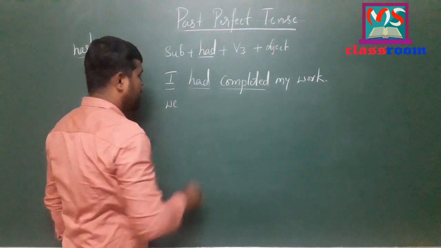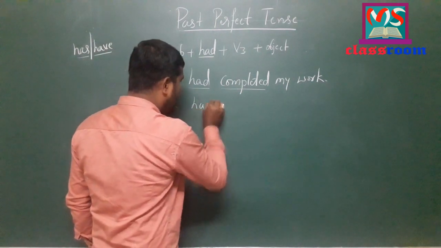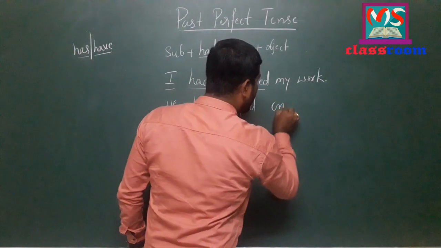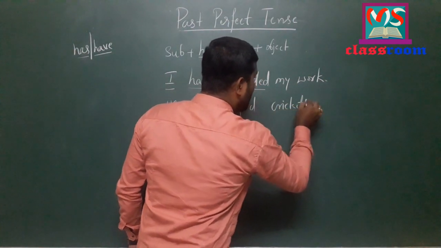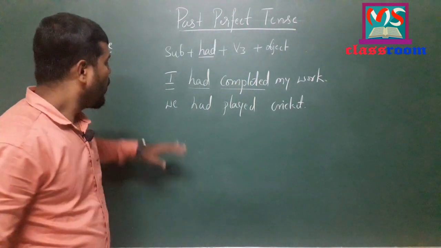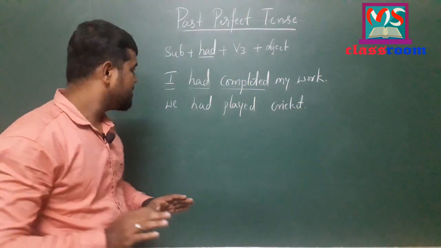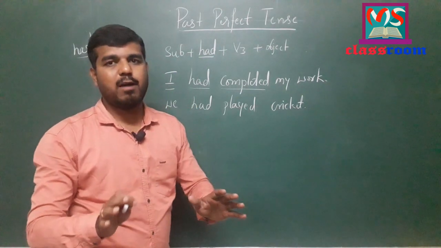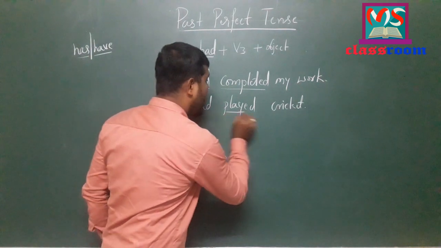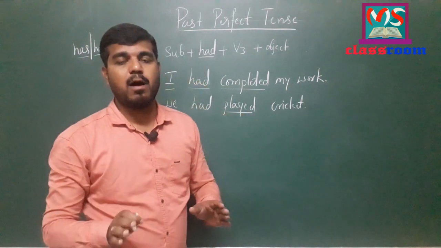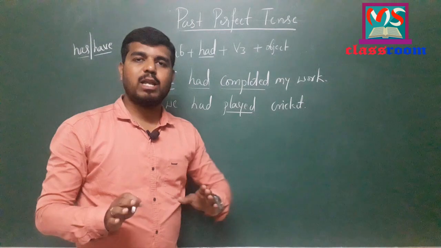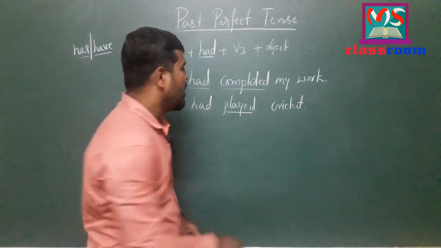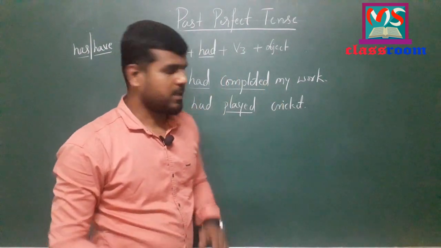Let me write the next example. We had played cricket. Look at here, we is the first person plural subject. It also agrees with had only, which is the past form of the have form helping verb, and played is the past participle form of the verb play. You know that very well. Play, played, played. It is a regular verb and cricket is the object.